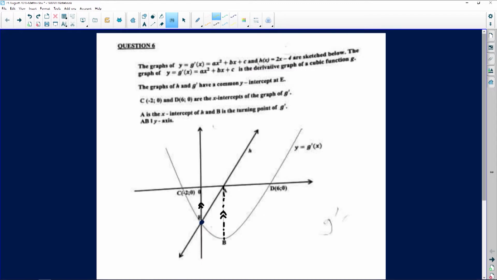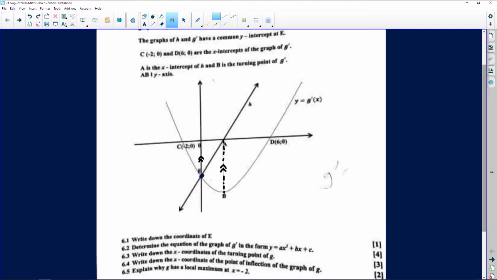Right. Moving on to the second part of the question. It says we need to determine the equation of the graph of the inverse. Right. We want to find the equation of the parabola, the graph of the derivative, g prime. Please don't confuse the inverse with the derivative. We're dealing with the derivative here. So we want to find the equation of that derivative.